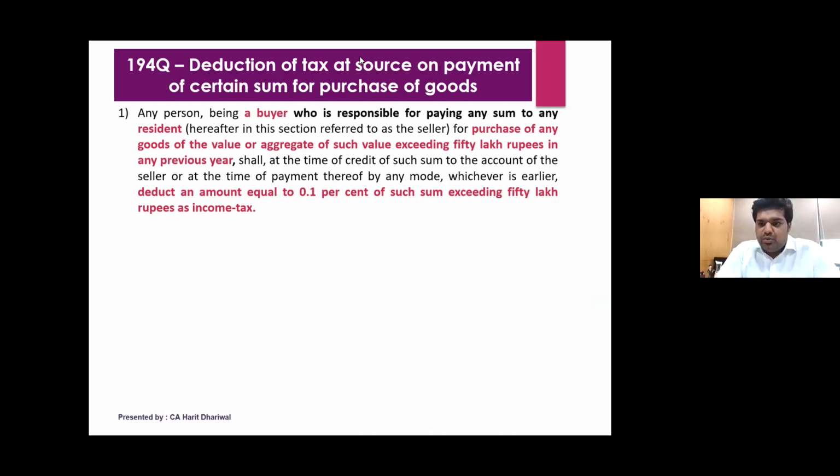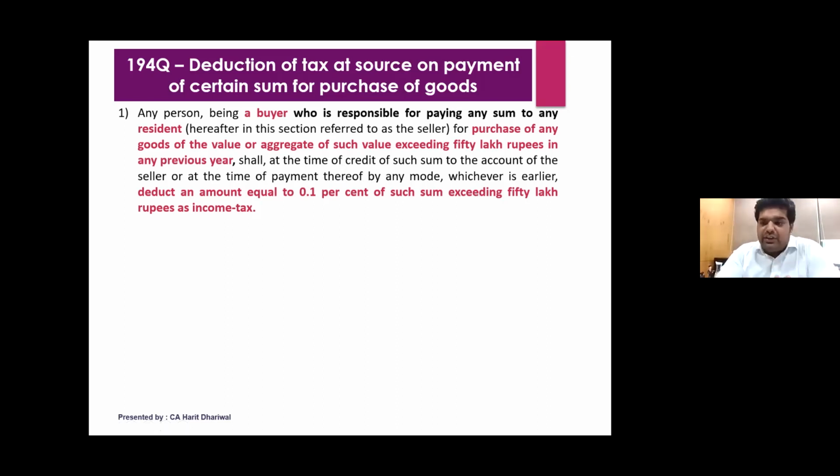As we normally do, as a chartered accountant, we should be reading the sections, which is very important. If you look at 194Q, TDS on purchase of goods, I will just read the first paragraph, which will clarify a lot of things. Any person being a buyer, who is responsible for paying any sum to a resident. Here it is a resident, so non-resident is out of it. For purchase of any goods of the value or aggregate of such value exceeding 50 lakh rupees in any previous year, shall, at the time of credit of such sum or at the time of payment, whichever is earlier, deduct an amount equal to 0.1% of such sum exceeding 50 lakh rupees as income tax.